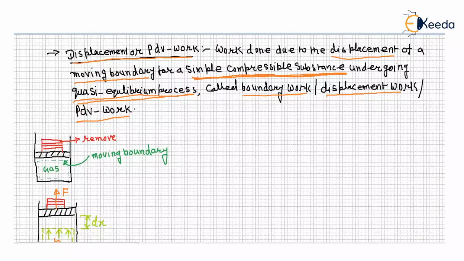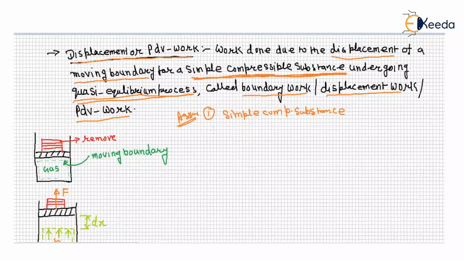So during PDV work, what is the assumption? Assumption number one is a simple compressible substance.